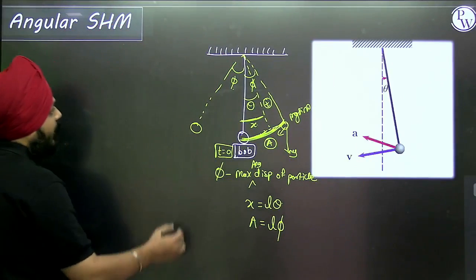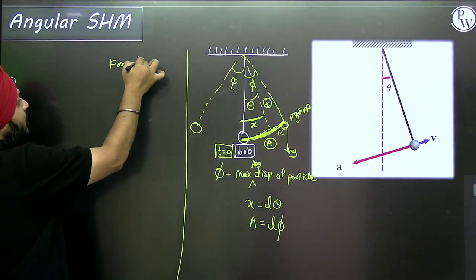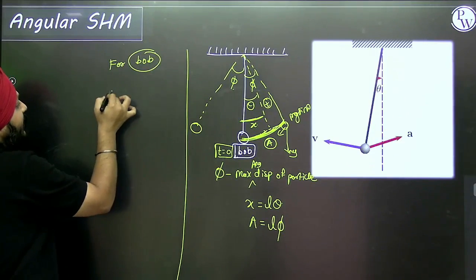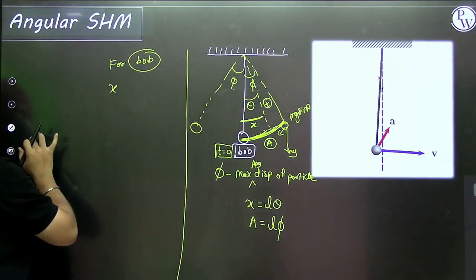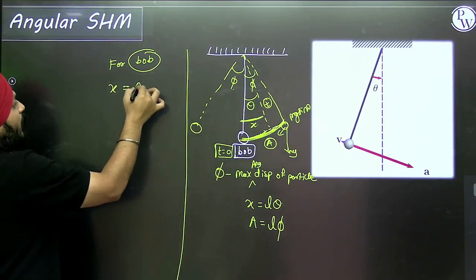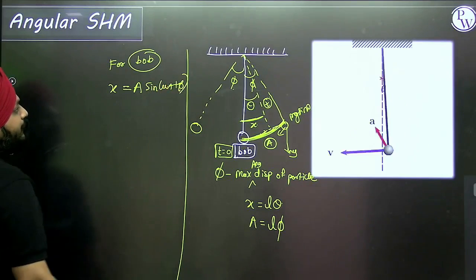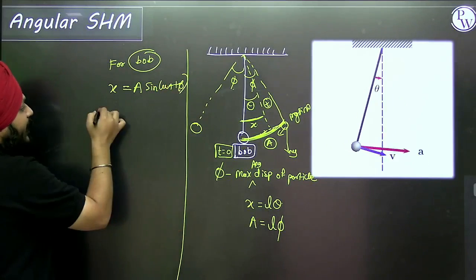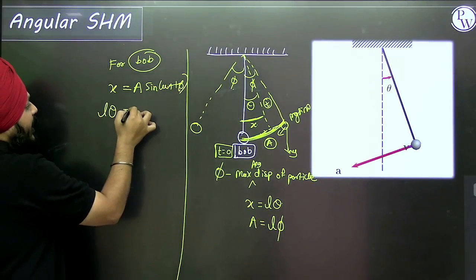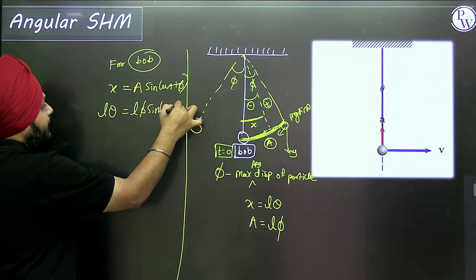If I'm talking about the bob, the equation of SHM is represented as x, and that is equal to A sine of omega t plus phi. So can I replace x as L theta, A as L phi, and that is sine of omega t plus phi.